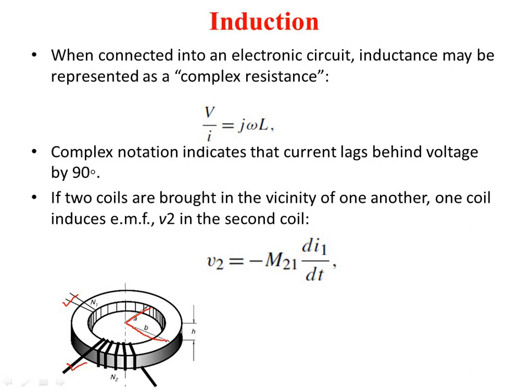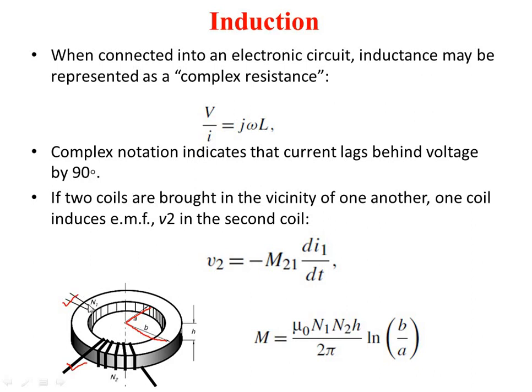Then how are you going to calculate V2? The mutual inductance will be calculated by M equal to mu 0, that is permeability, into N1 into N2.